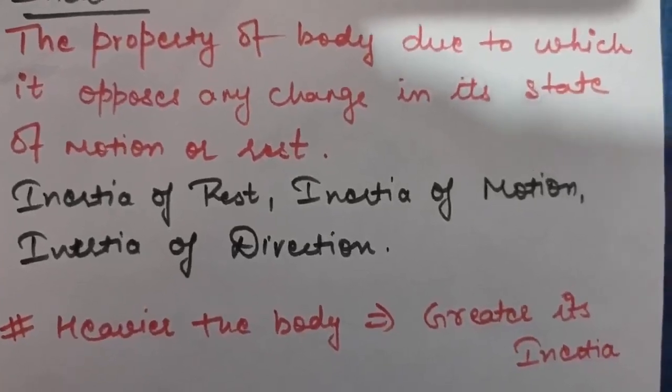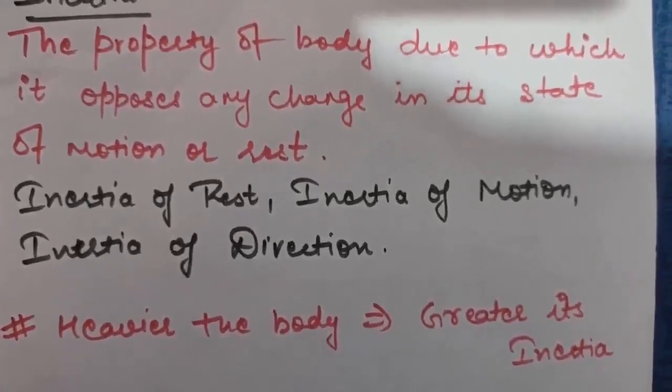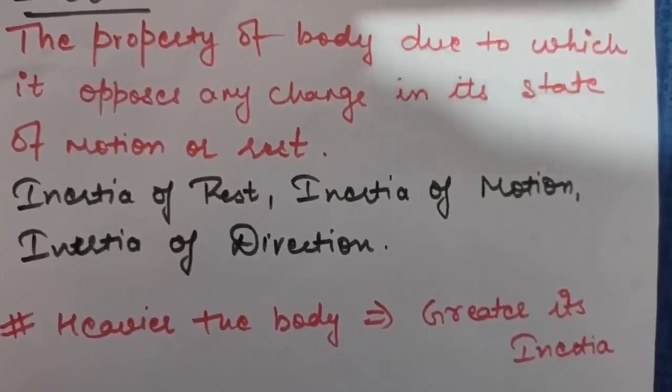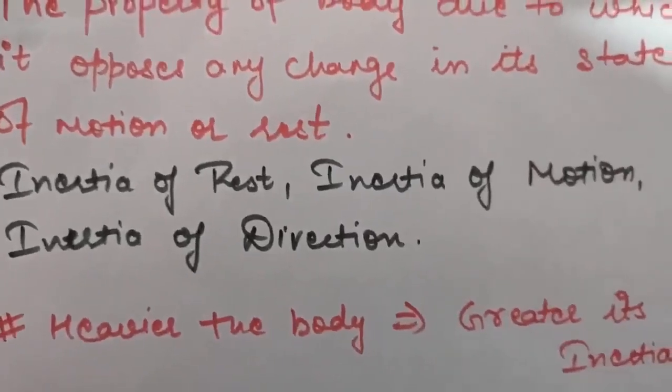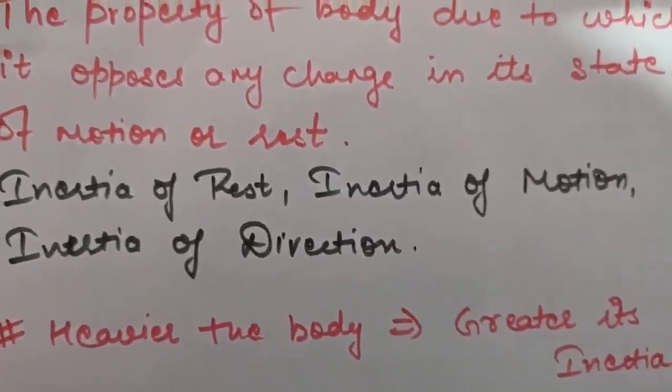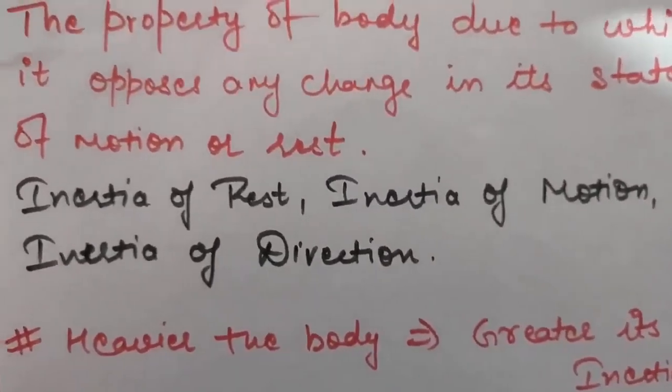The same is the inertia of direction. It is defined as the inability of a body to change by itself its direction of motion. For example, when a bus takes a curve suddenly, the person sitting in it is thrown outwards. Again, that happens due to inertia of direction.